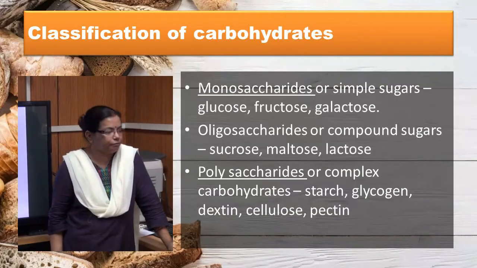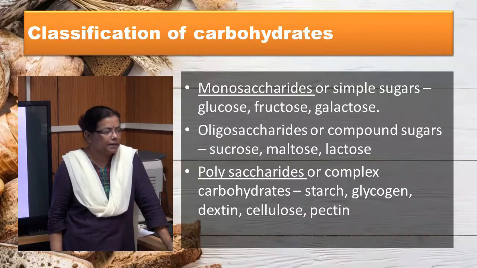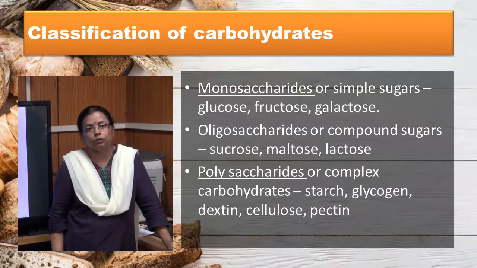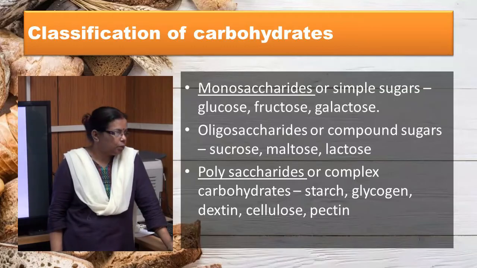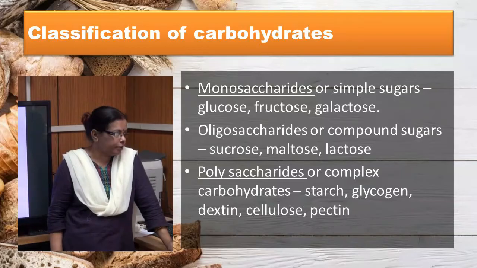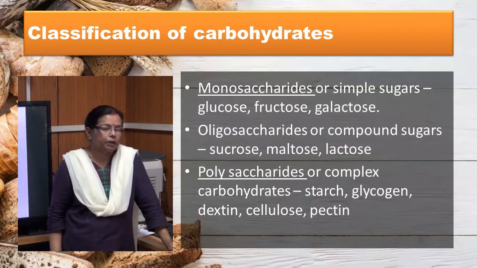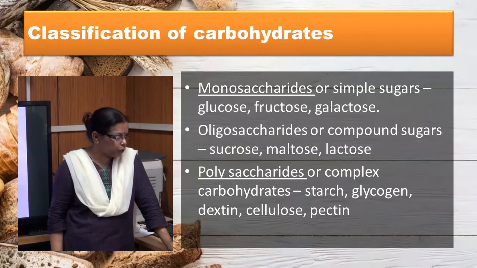Carbohydrate can be classified as monosaccharide, oligosaccharide and polysaccharide. Saccharide means sugar or sweetness. Mono means single. Monosaccharide consists of a single aldehyde or ketone unit. They are building blocks of oligosaccharides or polysaccharides. They can't be hydrolyzed further in our body. Examples of monosaccharides are glucose, fructose and galactose.